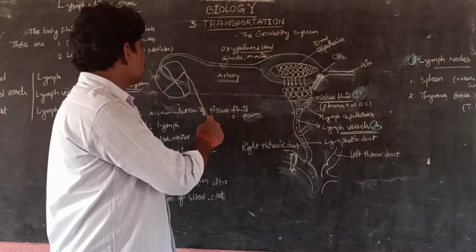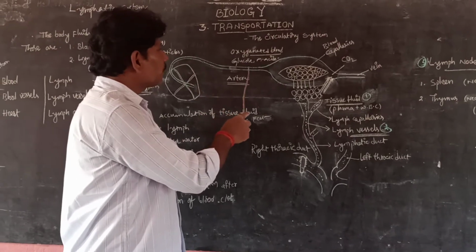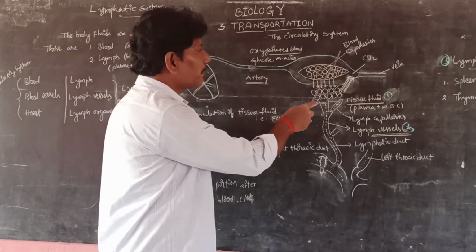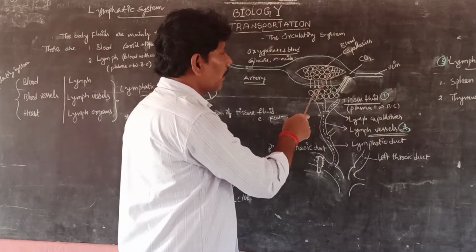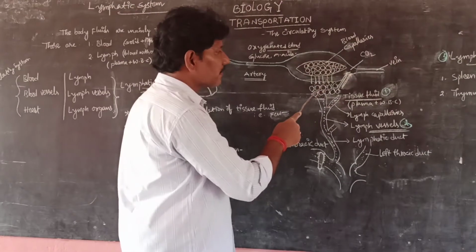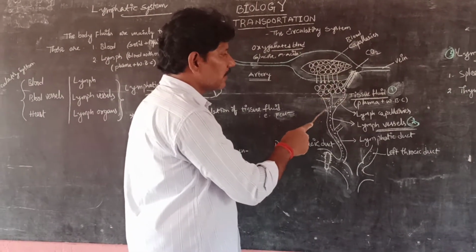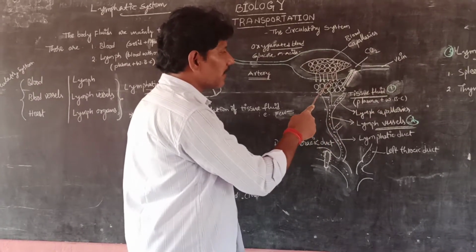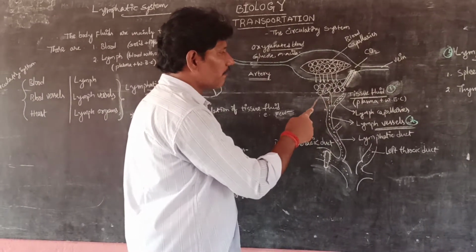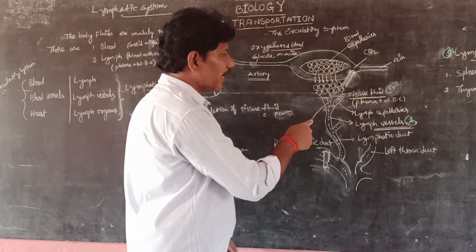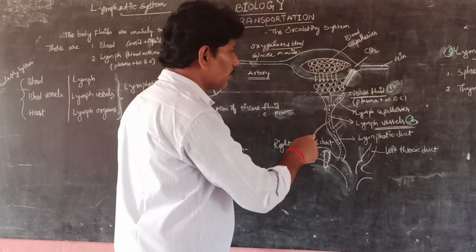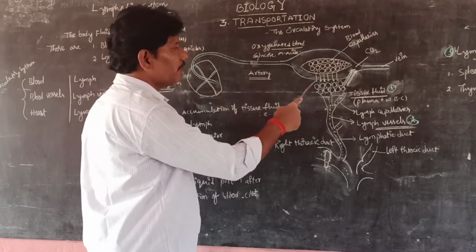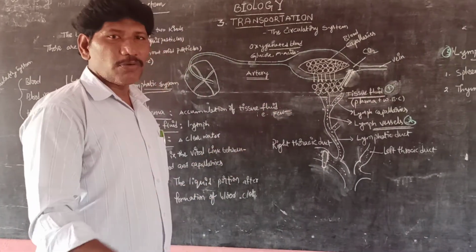See, as the blood flows through tissues and blood capillaries, some portion of the fluid, with some solid particles like white blood cells, is constantly flowing out, and it has to be collected and sent back to the heart. This is called the lymphatic system. Once again, I have to explain.